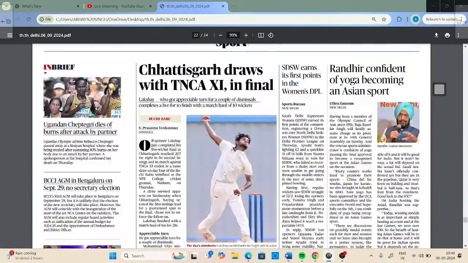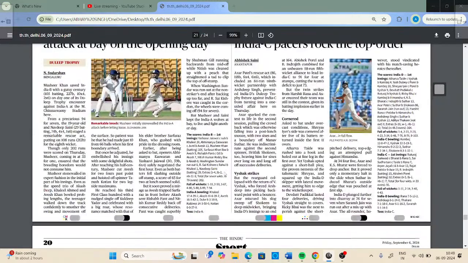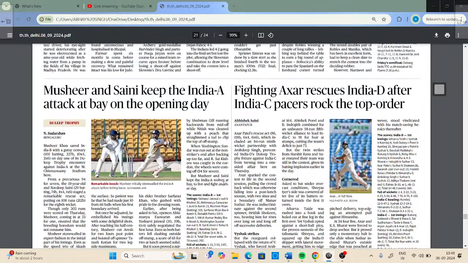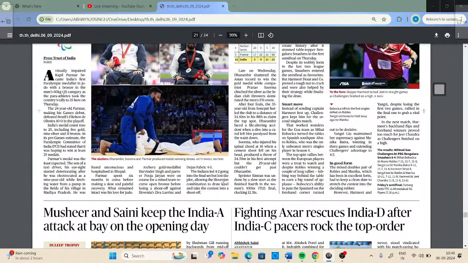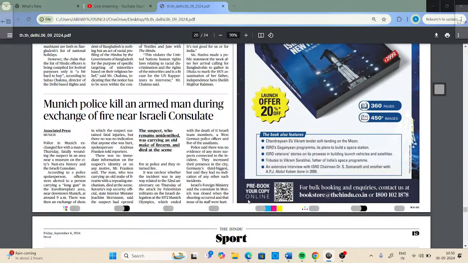With this, we have completed the news analysis of 6th of September 2024. Today it took some extra time to cover the newspaper analysis, because we had a lot of content to cover. We discussed a lot of important aspects as well: Assam Accord, Act East policy, Look East policy, then important words. We also saw the targeted public distribution system, nuances, and leakages. So this was all for 6th of September 2024.